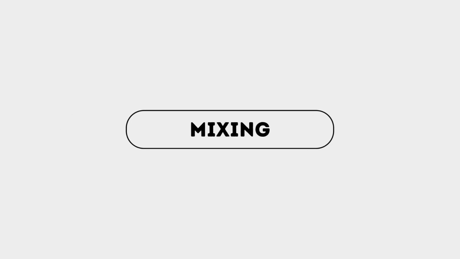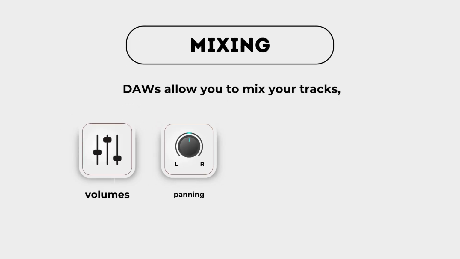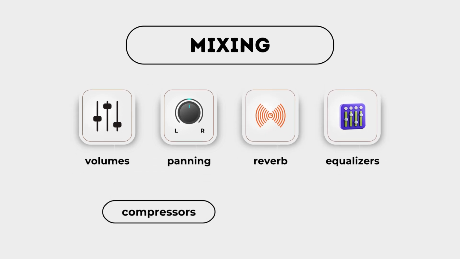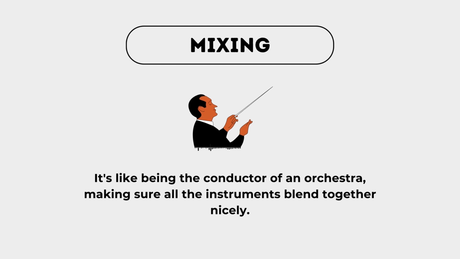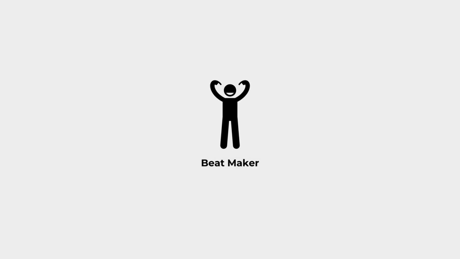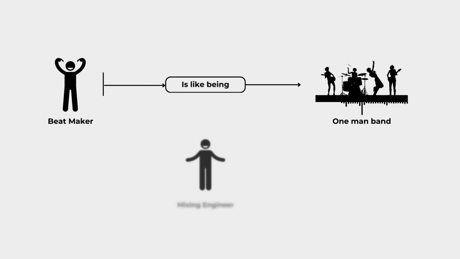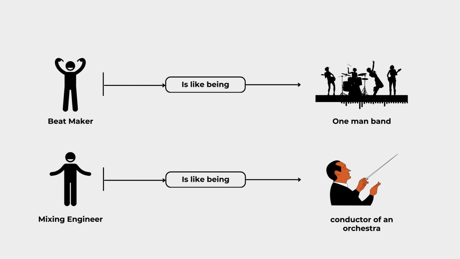And then for mixing, DAWs allow you to mix your track, adjusting the volume, panning, which side the sound comes from, that is the panning, and adding effects like reverb, EQ, compressors, like I explained, de-essers, and all of these things. It's like being the conductor of an orchestra, making sure all the instruments blend together nicely. Being a beat maker is like being a one-man band. And also, being a mixing engineer using a DAW is like being the conductor of an orchestra.